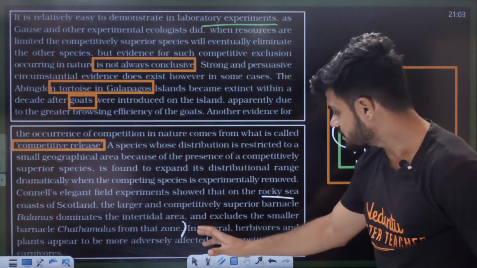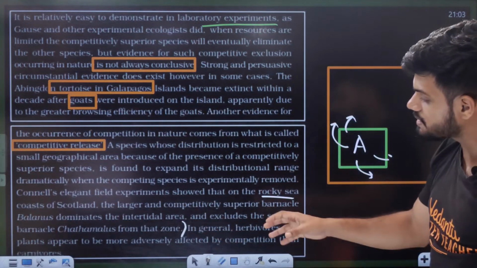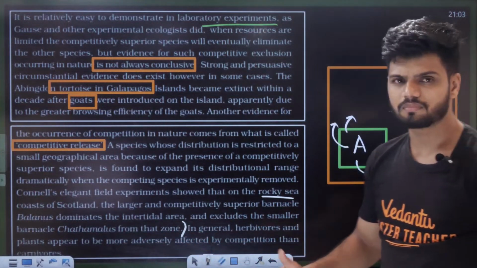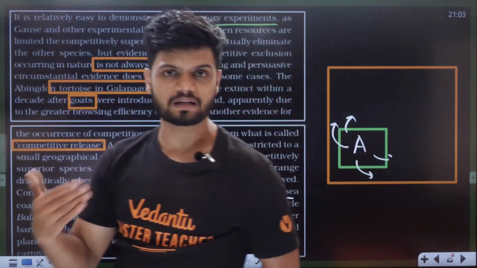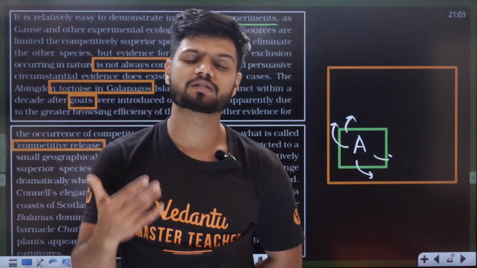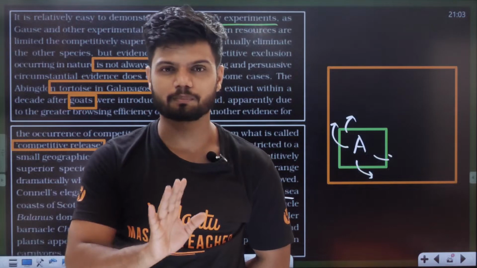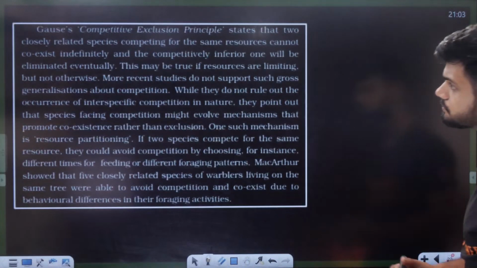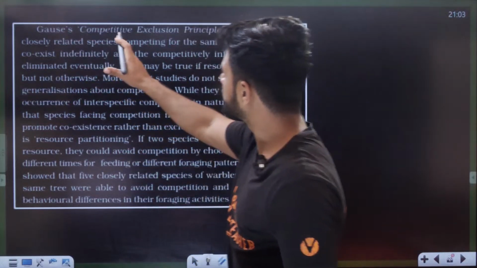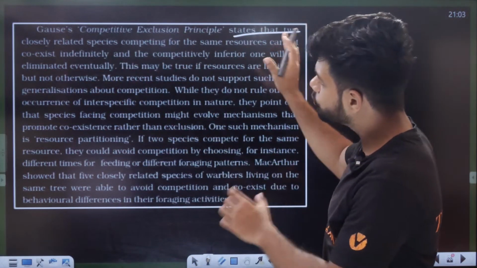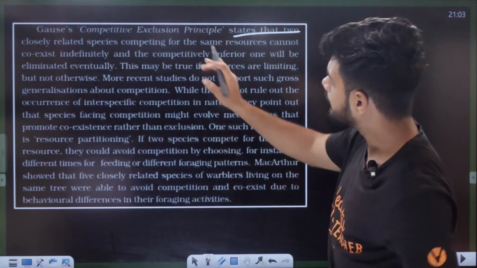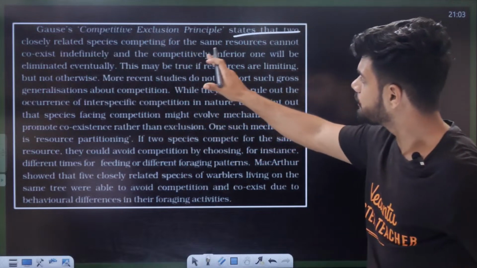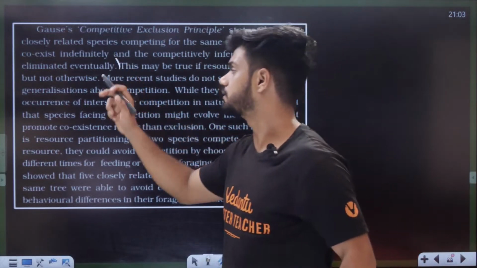Okay, in general, herbivores and plants appear to be more adversely affected by competition than carnivores. Plants ಜಾಸ್ತಿ ಎಫೆಕ್ಟ್ ಆಗುತ್ತೆ, plants ಓಡಕ್ಕಾಗಲ್ಲ, herbivores ಕೂಡ ಜಾಸ್ತಿ ಎಫೆಕ್ಟ್ ಆಗುತ್ತೆ, but carnivores not much. Okay, now students, Gause's competitive exclusion principle states that two closely related species competing for the same resource cannot coexist independently and competitive inferior one will be eventually eliminated.